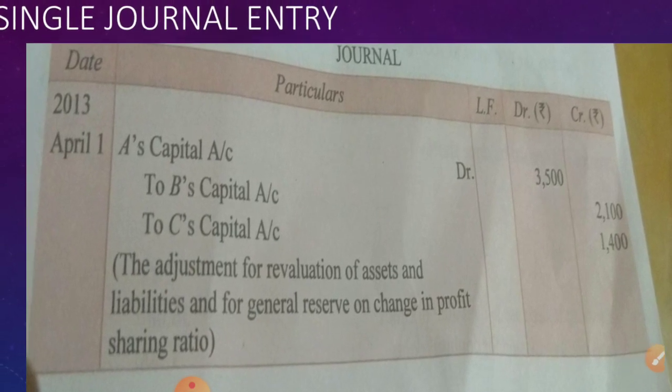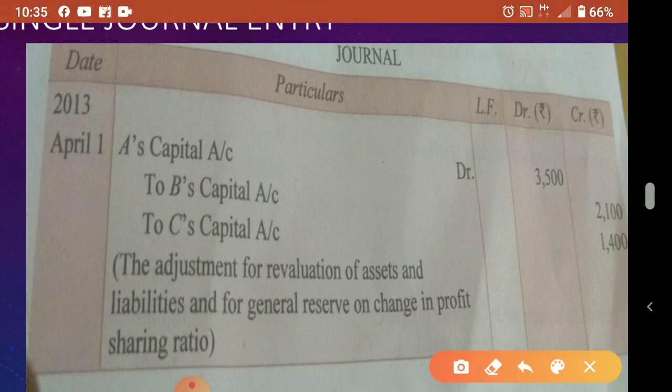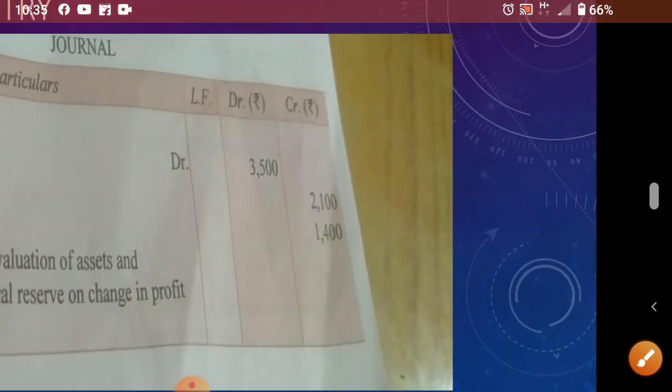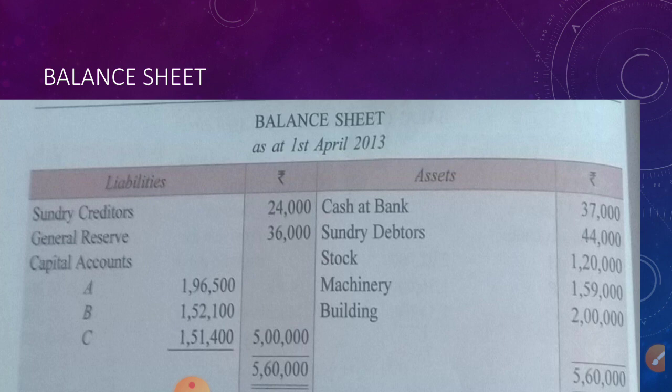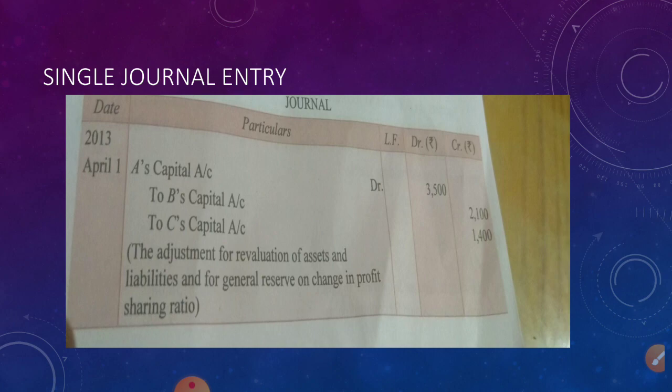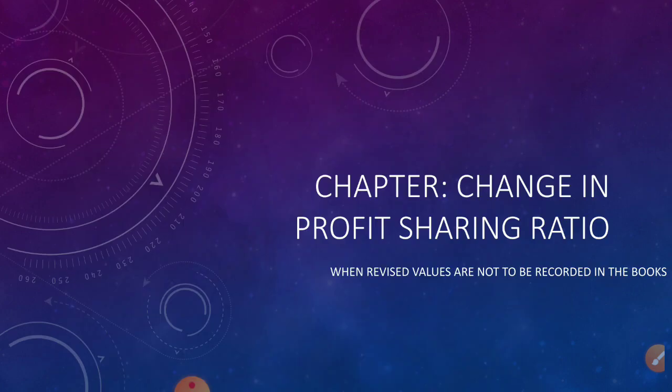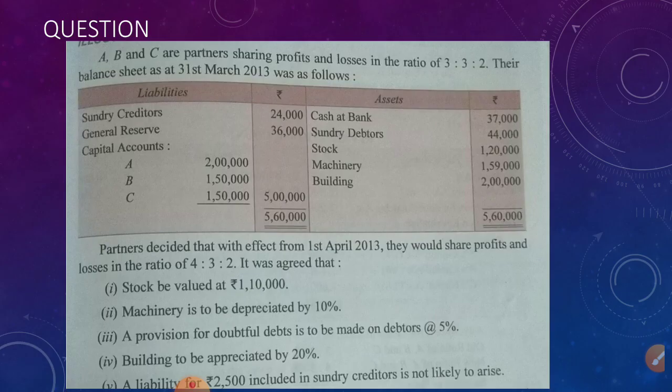So in the question you write this sentence at last: pass a single journal entry and prepare the new balance sheet. Now we'll see how our balance sheet will appear. In the balance sheet there will be no change, only the capital accounts will change. See here, we can see the question. Otherwise, first write the question in your book, then go and compare there. Cash at bank, sundry creditors, stock, machinery, building, then creditors, general reserve, only the capital account will change, you can see there.